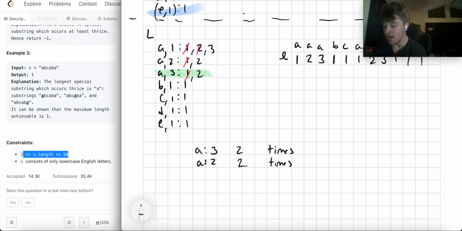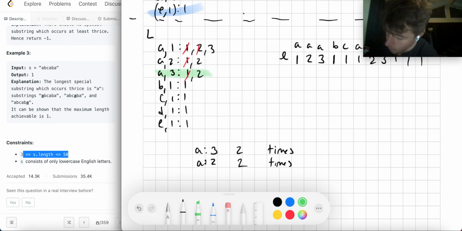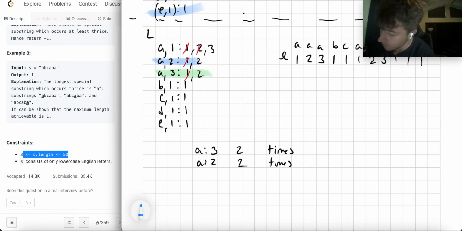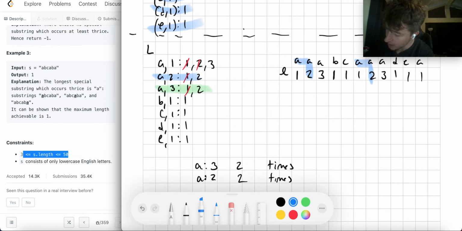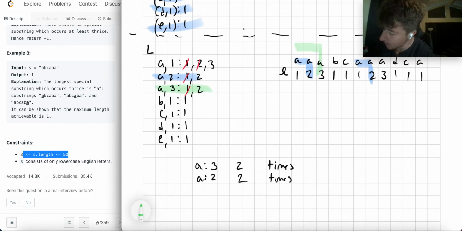But the truth of the matter is, when were these A2s accounted for? They were accounted for in this string here and this string here. And these A3s, when were those accounted for? Those were accounted for in this string here and this string here.